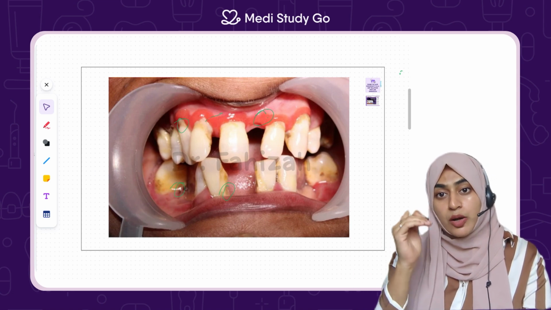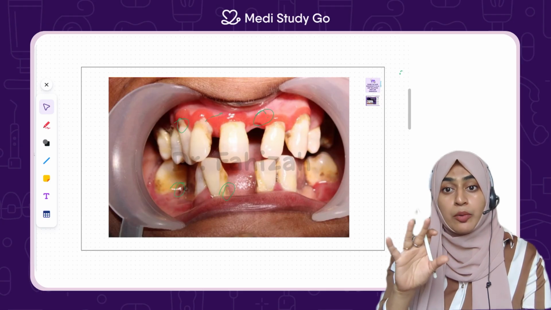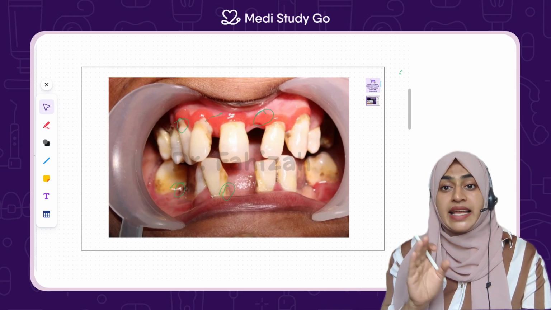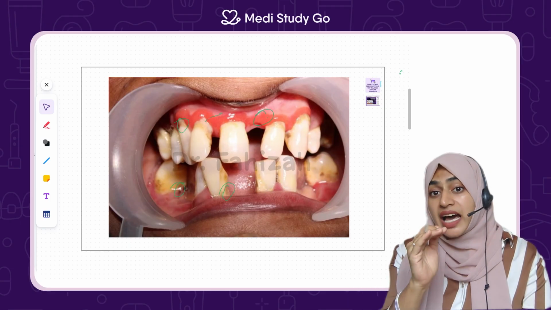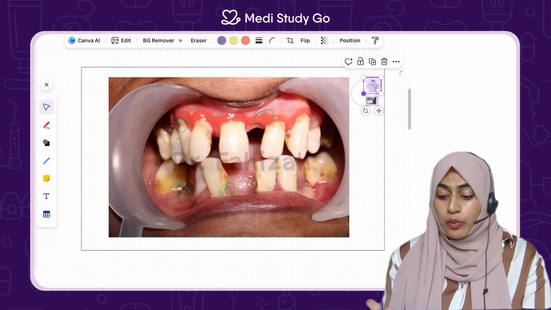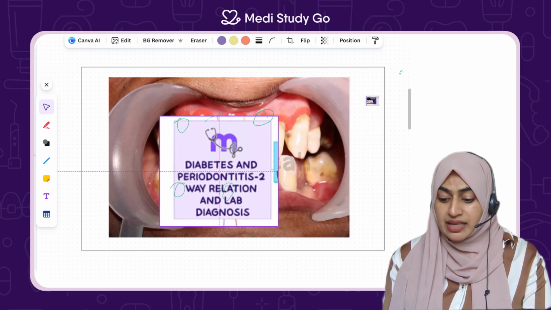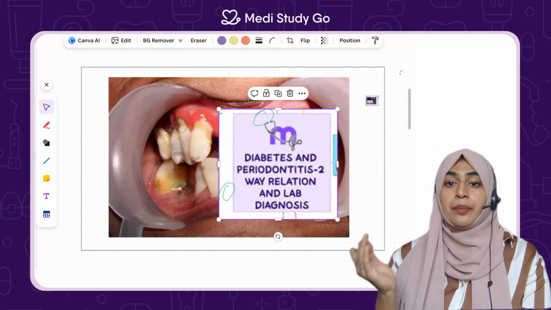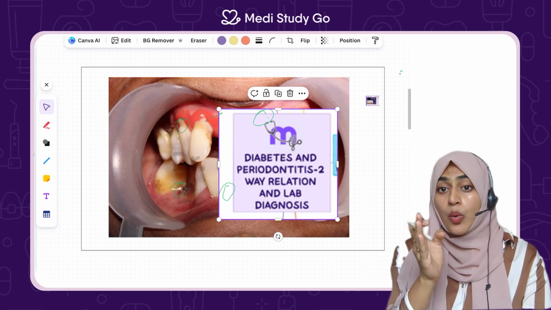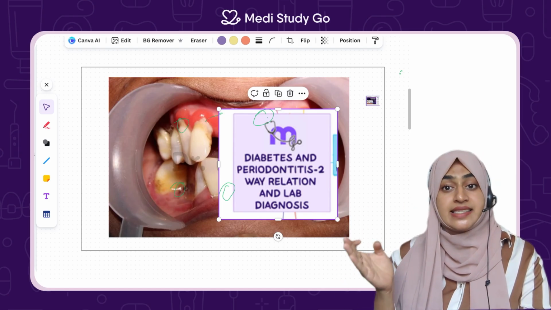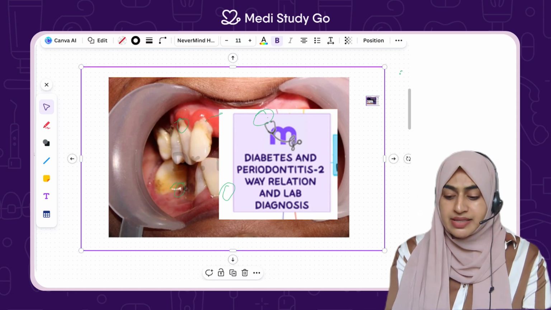Can you make out the difference over here? It was not about the periodontitis coming down; because she had the scaling and root planing, her diabetic level has gone down. That's exactly what we are going to discuss today: the two-way relation between diabetes and periodontitis, how diabetes affects periodontitis, as well as how periodontitis can affect diabetes.